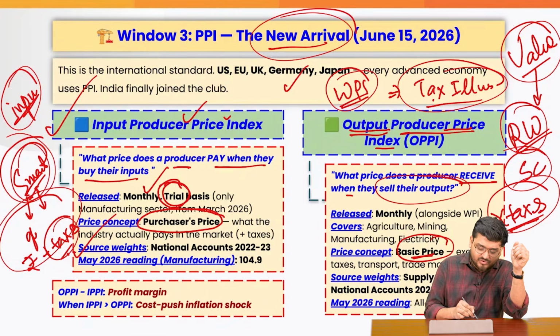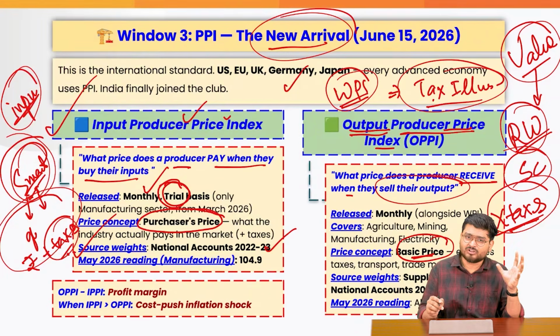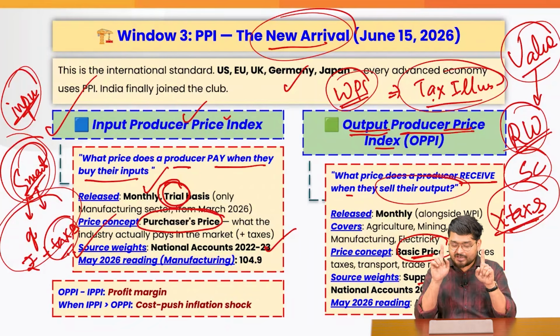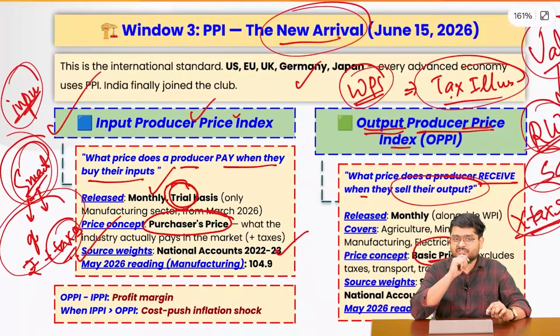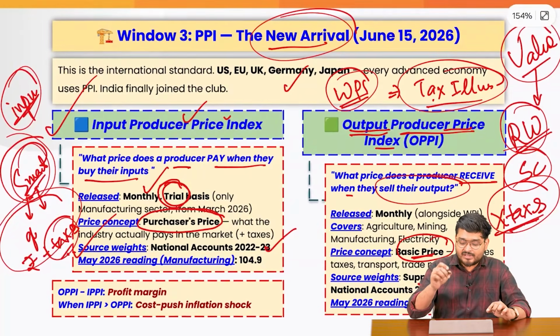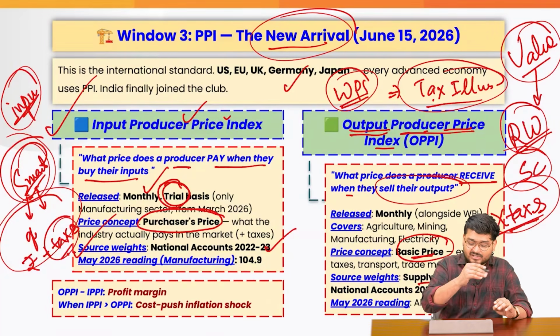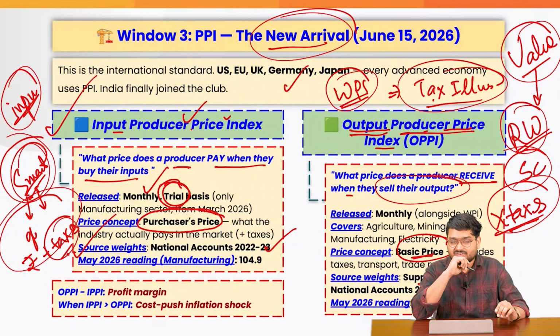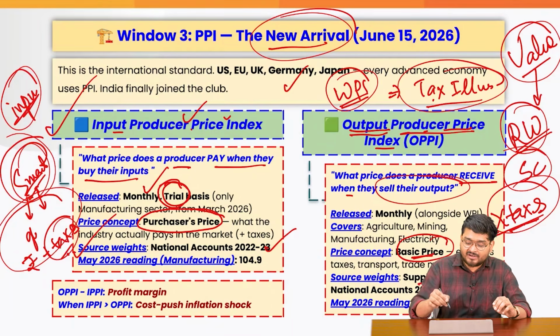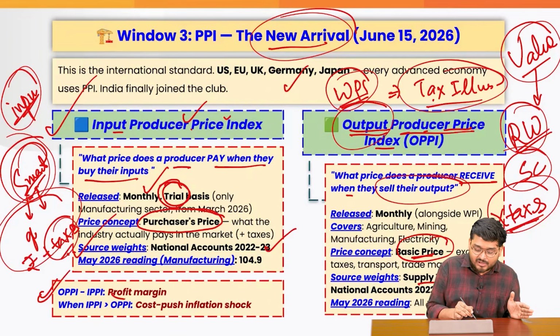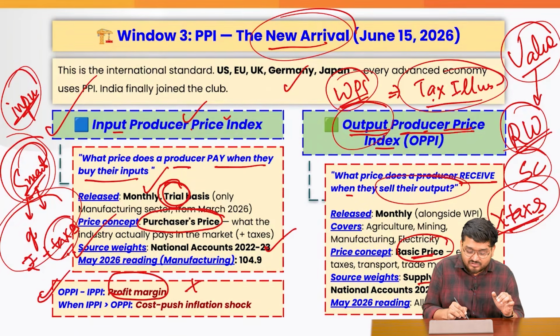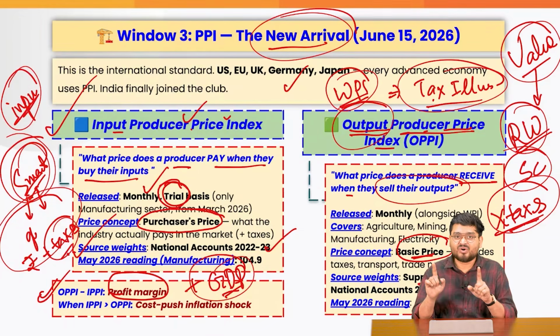Now if you can see, the sources are mentioned here, where we are trying to get all the formulas and everything. So just look at this. But for prelims, UPSC in 2027 can definitely ask you a question. For example, if the output producer price index is greater than the input producer price index, what does that say? That means that the producer is selling at a higher price, right? If this is the case, that means the producers have a profit margin, which is good for our GDP. The vice versa is not good for the GDP.